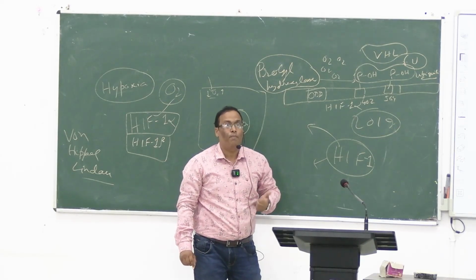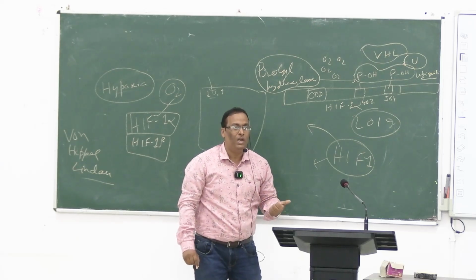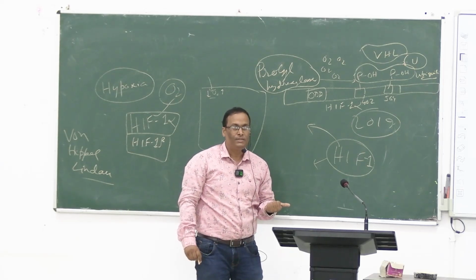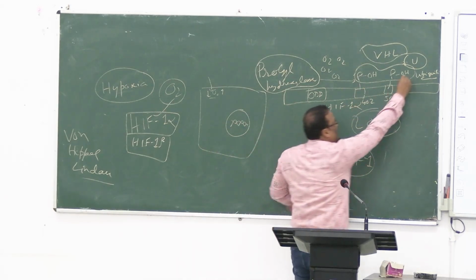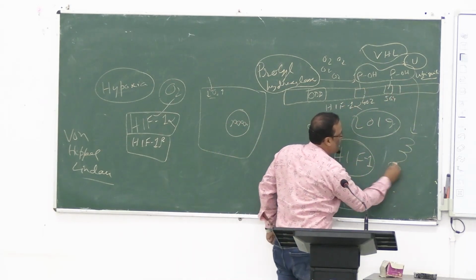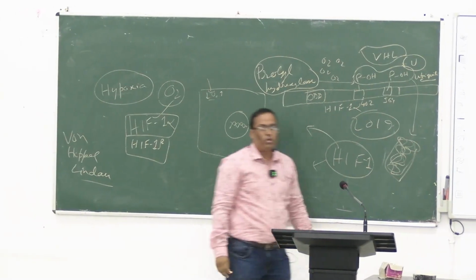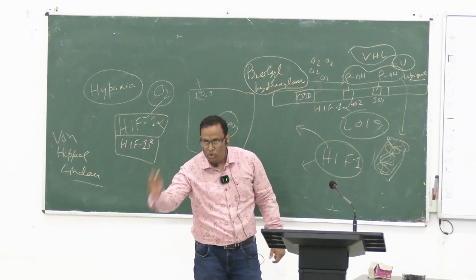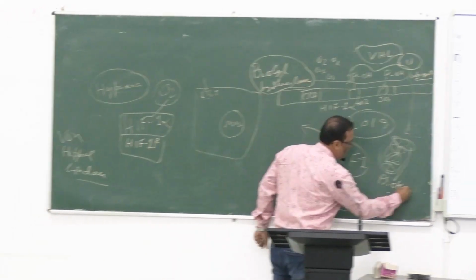When hydroxylation of proline is there. When? Proline will be hydroxylated in the presence of enormous oxygen. Understood? So that's why this will be damaged by our proteasome. Proteasome means what? Proteasome means breaking the protein into small pieces. That is called proteasome.